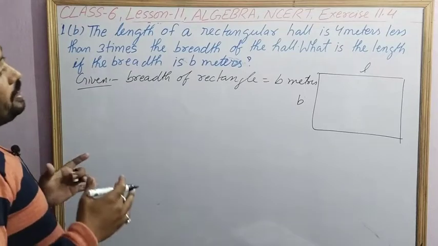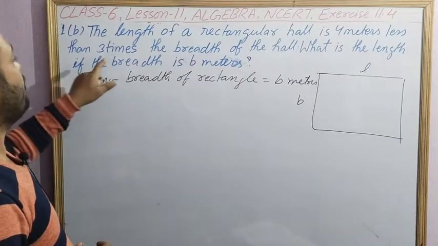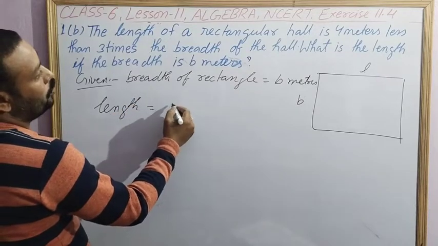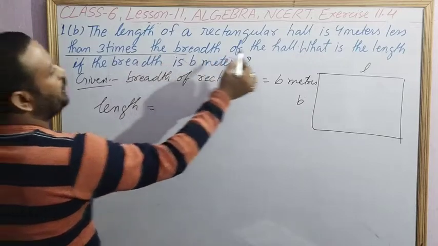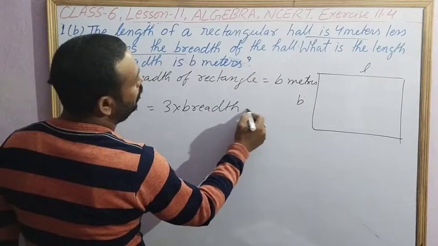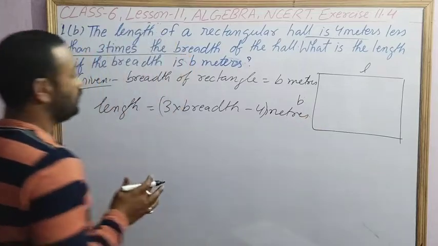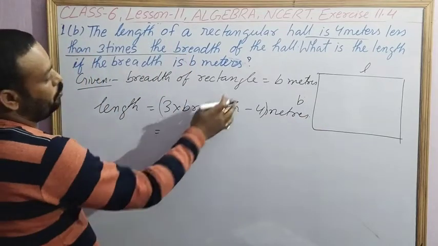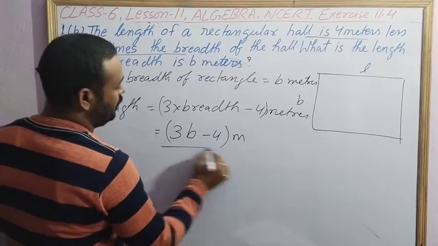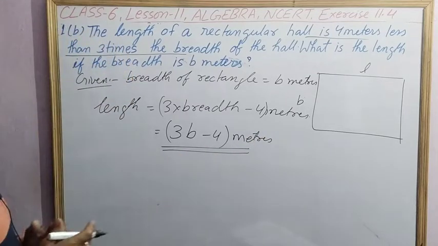Then it is asking what is the length. The condition is given: length is 4 meters less than 3 times the breadth. Means length is equal to 4 meters less than 3 times the breadth, that is 3 into breadth minus 4 meter. This is the condition. So if breadth is b meter, then 3b minus 4 meter is the length of the rectangle. Simple.